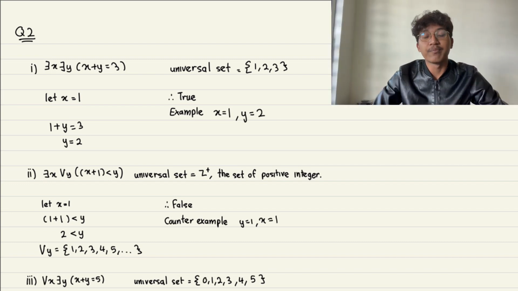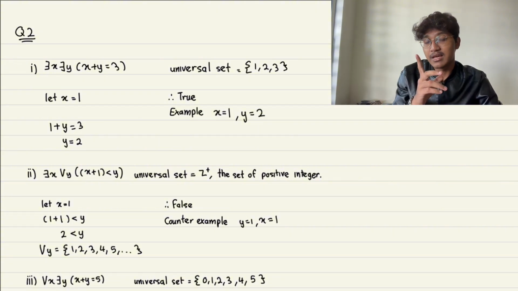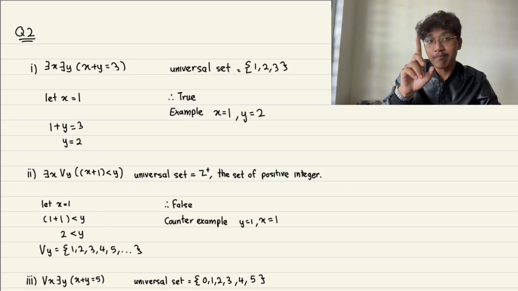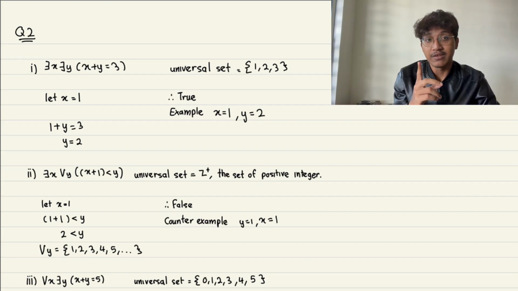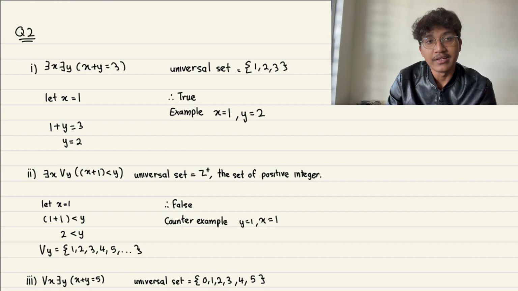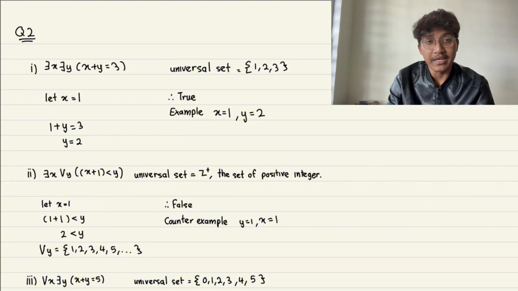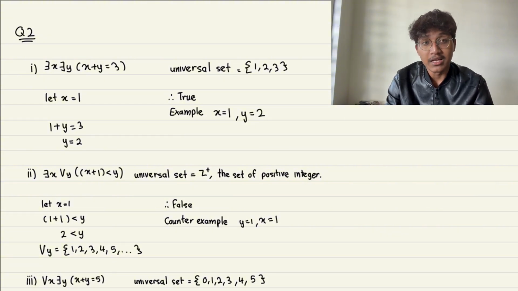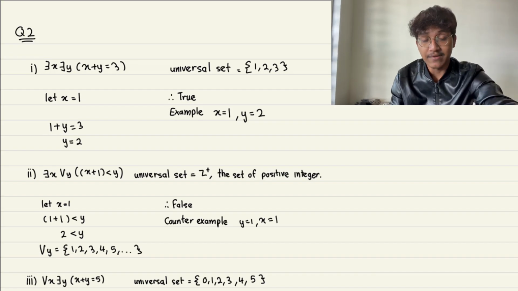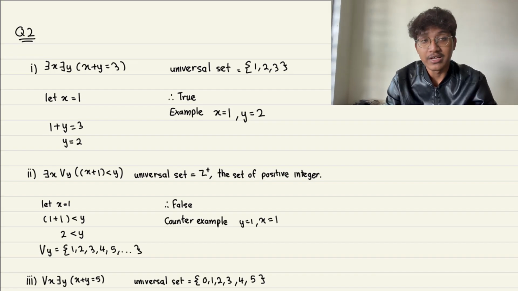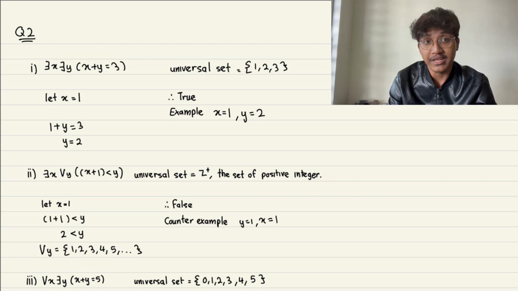Let's go to question 2, part 2. We can see this statement is there exists x such that for all y, x plus 1 is less than y, and the universe set is the positive integers. Let x equal 1, then 1 plus 1 is less than y, so 2 is less than y. However, if y equals 1, the inequality becomes 2 less than 1, which is false. Therefore, the statement is false. The counterexample is x equals 1 and y equals 1.